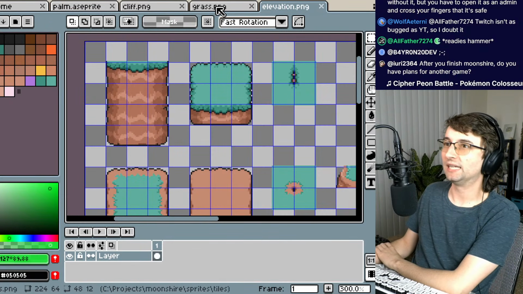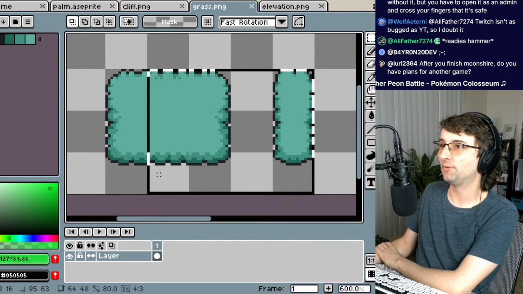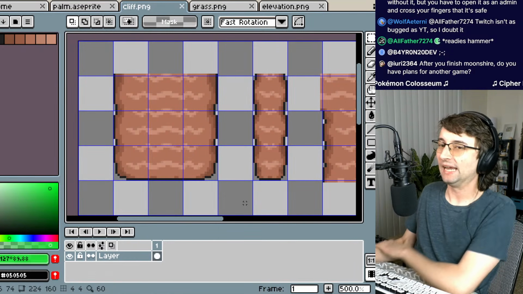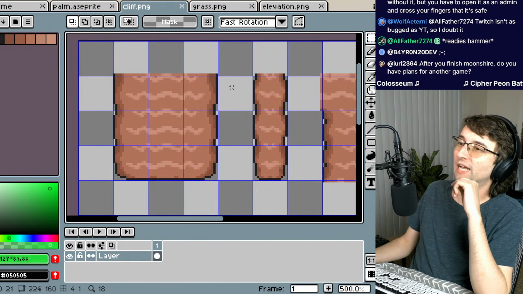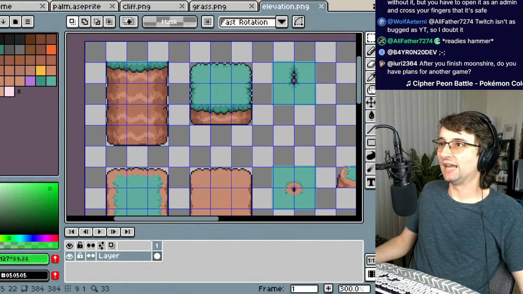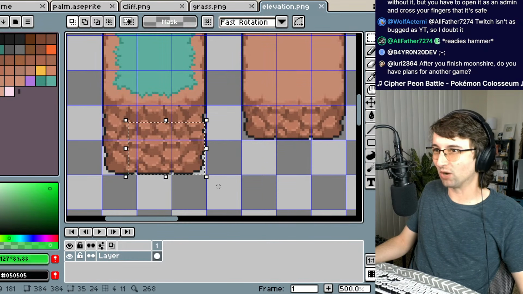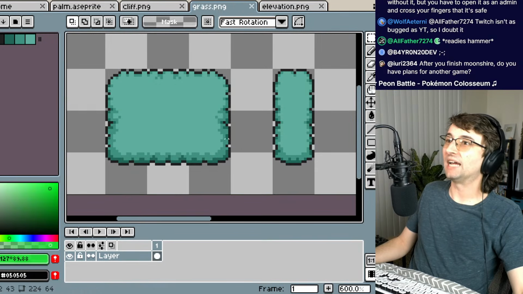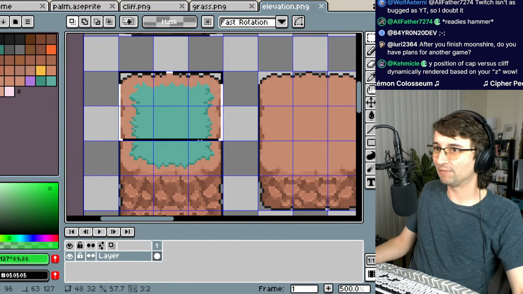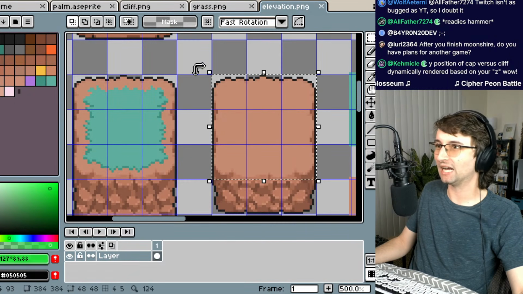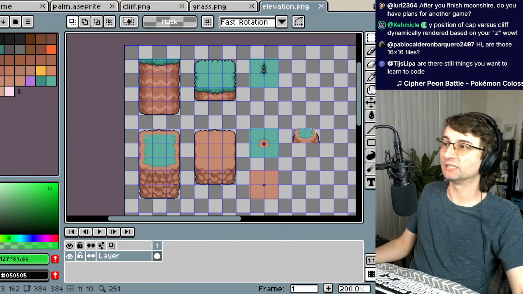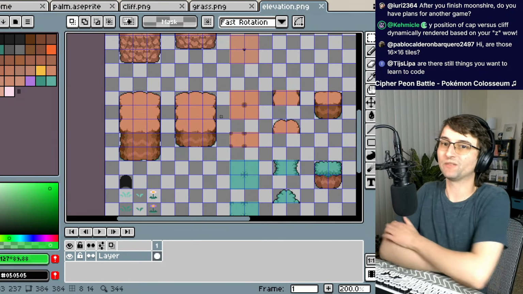So that's why I decided to separate them out into what I call the cap. This is the cap, and this is the wall, and they combine together. So the goal is you'll be able to have a variety of walls. So I can have this striped wall, and then later on I can have this craggy, rocky wall. That could be another one. And I can mix and match them with a grass cap or a snow cap, or this cap, this one's different, or a fully mountain cap. That way I don't have to have different sprite tile sets for every different biome. They're able to be combined a little bit easier, if that makes sense.